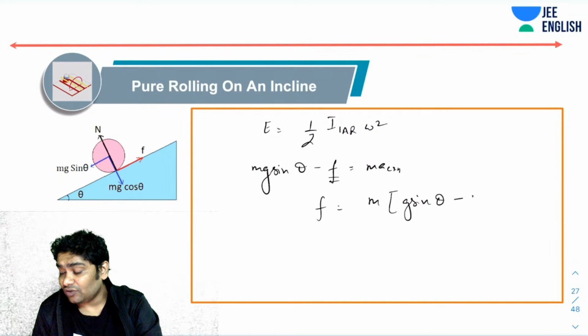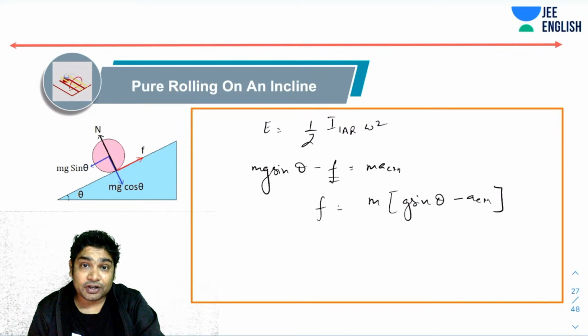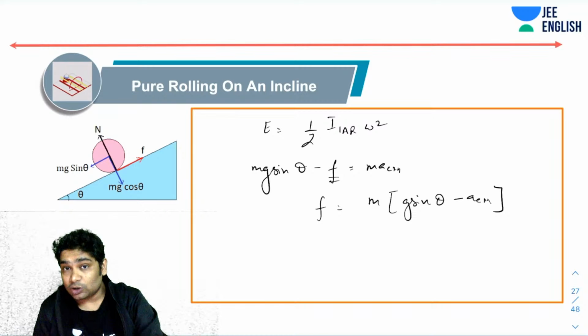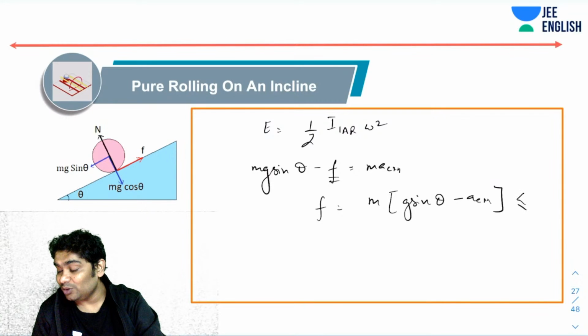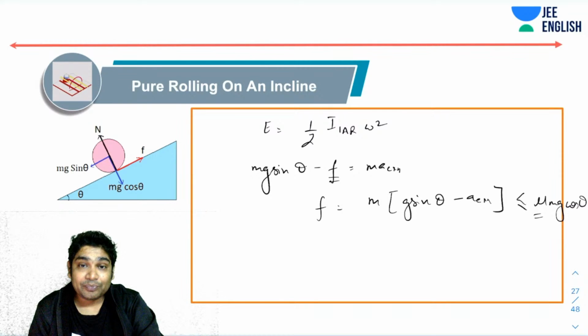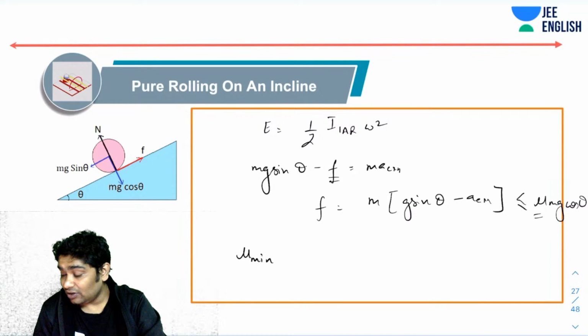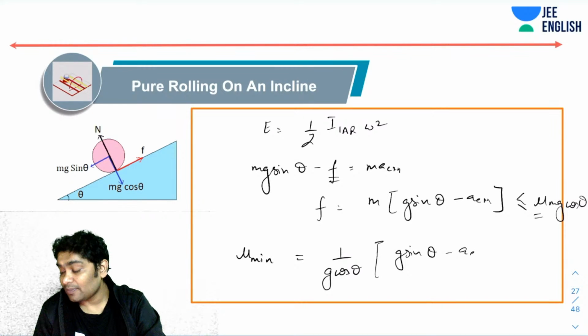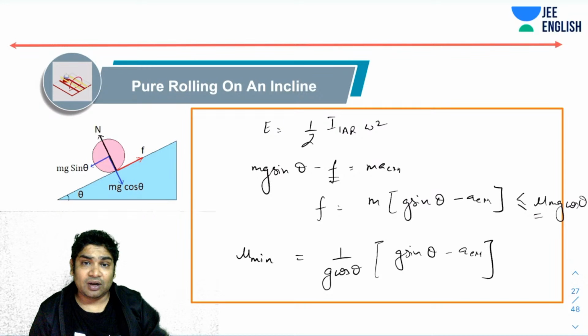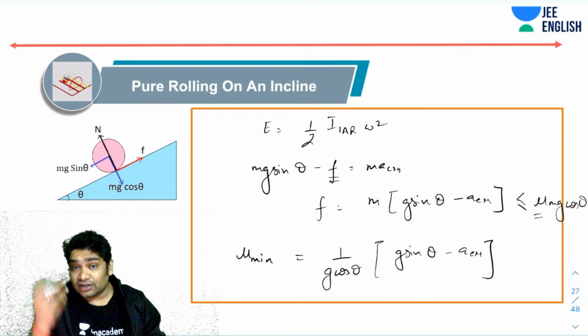Now, if you're asked to find the minimum coefficient of friction to ensure pure rolling, then also you can say that friction should be less than or equal to mu m g cos theta. So from here you can find the minimum mu also. Mu minimum can be found as, the m would have gotten cancelled, and 1 by g cos theta times g sin theta minus a_CM. Okay, so everything about this motion can be found. You could have found the acceleration, the angular acceleration,